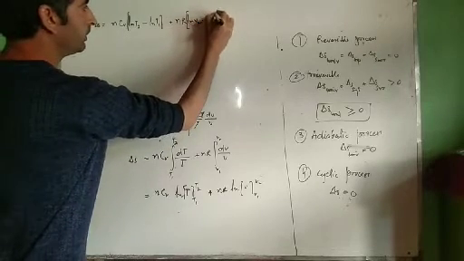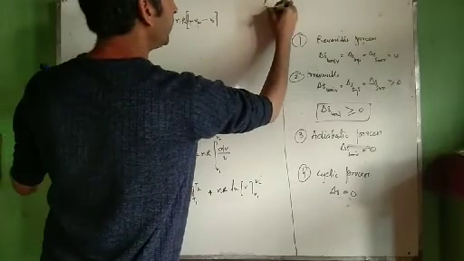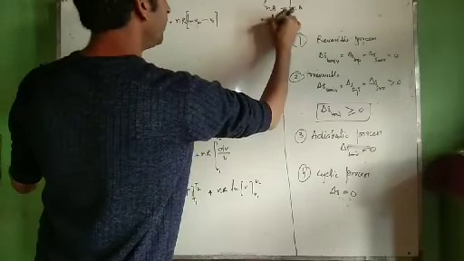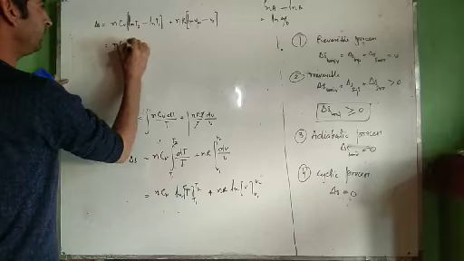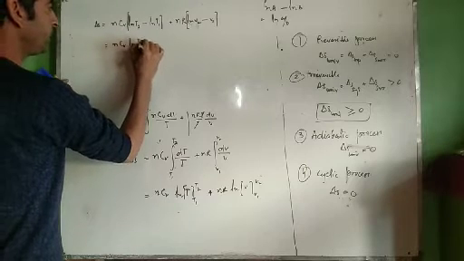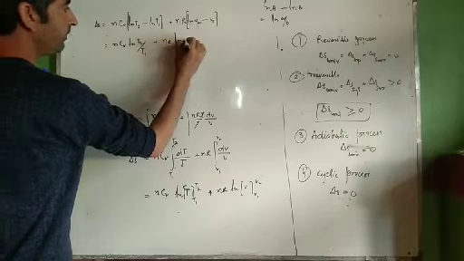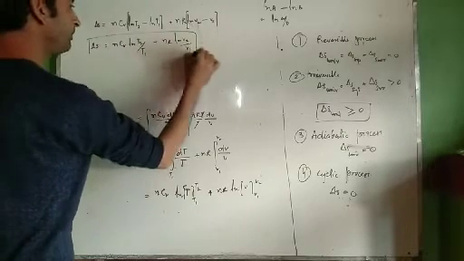minus ln of V1. Now what is this? ln of A minus ln of B is equal to ln of A by B. Therefore, we get nCv ln of T2 by T1 plus nR ln of V2 by V1. This is the required equation for entropy of the system.